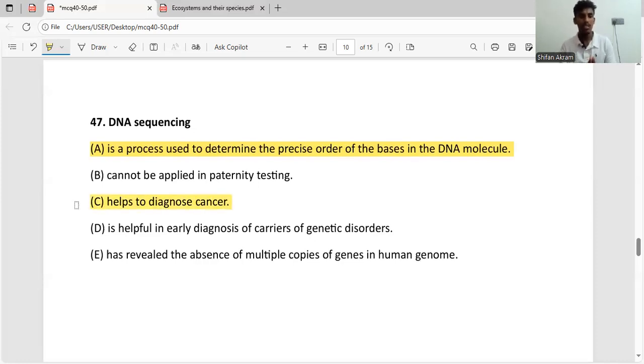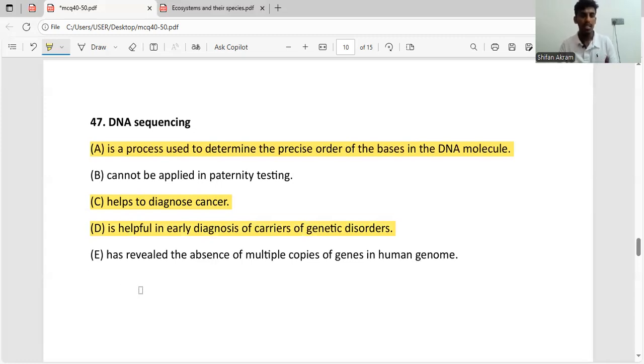Then the fourth statement, D, is helpful in early diagnosis of carriers of genetic diseases. So who are carriers of genetic diseases? A person who doesn't have a genetic disease but carries the gene for that specific genetic disease. The best example for this is sickle cell anemia. We know sickle cell anemia is caused by a gene mutation. So DNA sequencing again can be used to find out if the mutation is present in the carrier's genome. And again, D answer is also correct.